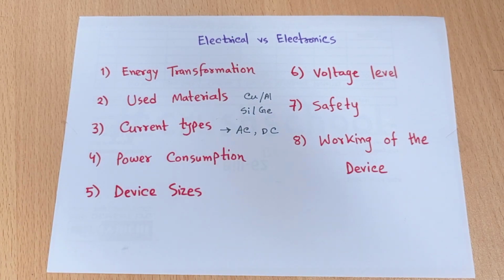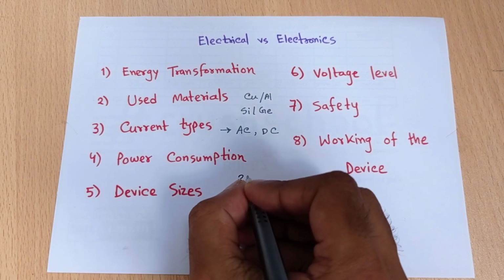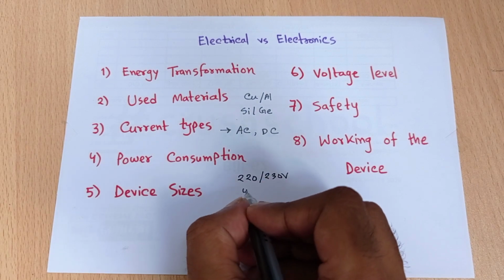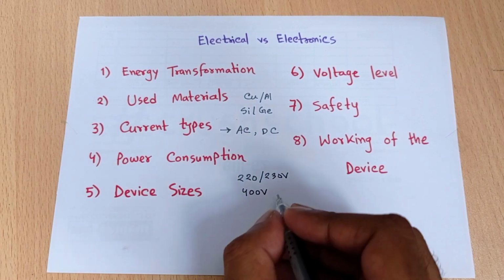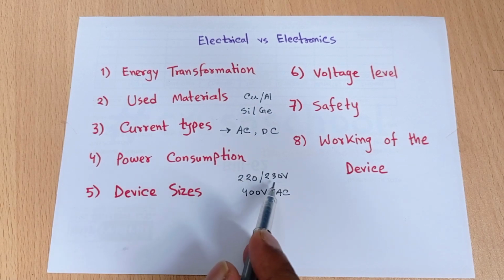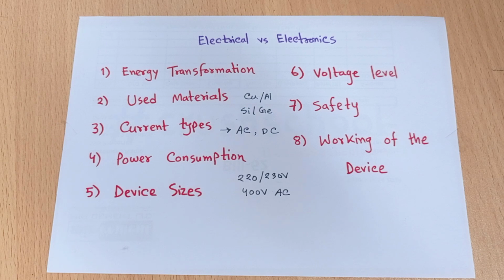So in electronics branches we are using DC current or voltage, but in electrical branches we are using AC current or voltage. Then the fourth one is power consumption. So the power consumption is one kind of absorption of power. When we are using the AC current in our home, we are using 220 volt, sometimes 220 volt to 230 volt, or in any industry or company we are using 400 volt AC. So this 400 volt AC is applicable for operating the three-phase induction motor, the boiler machine, and so on. And 220 volt or 230 volt is used for operating the home motor or fan or light.